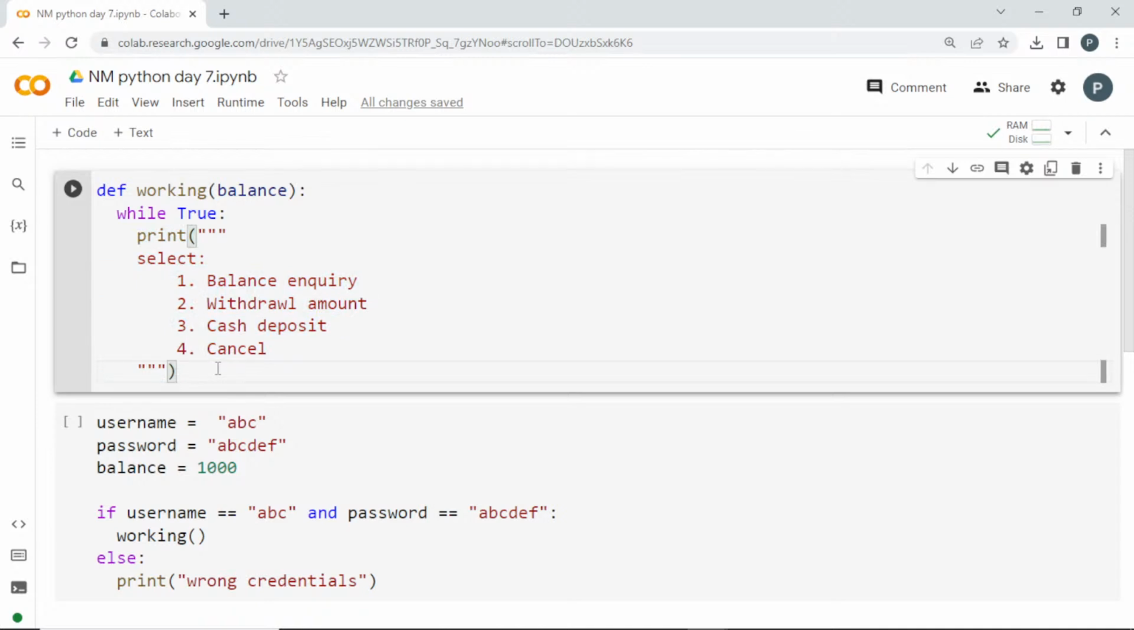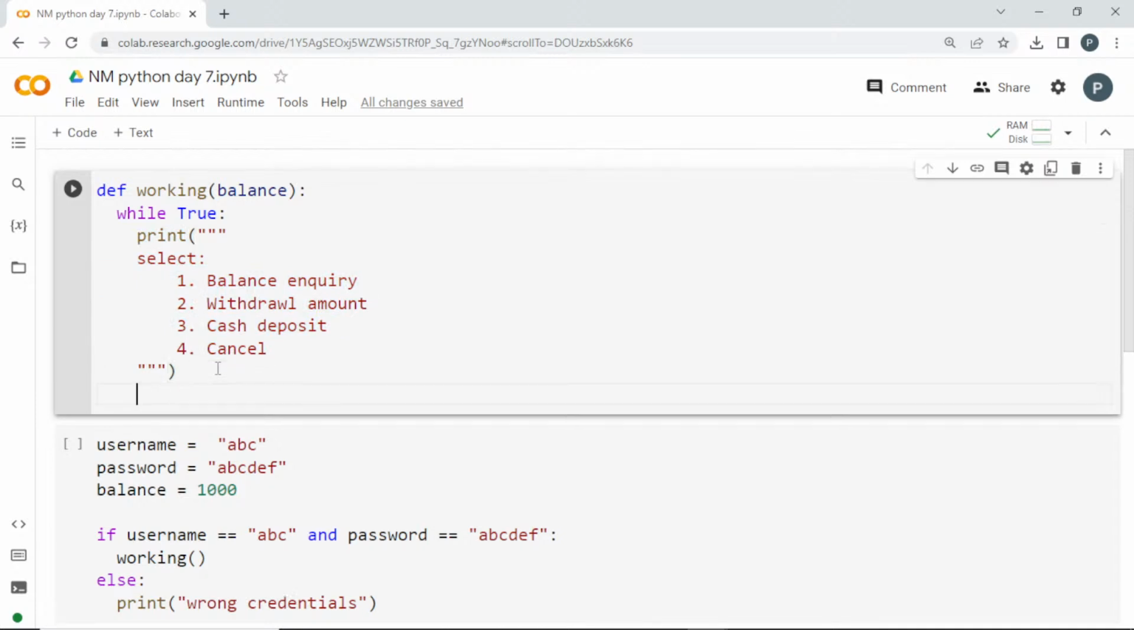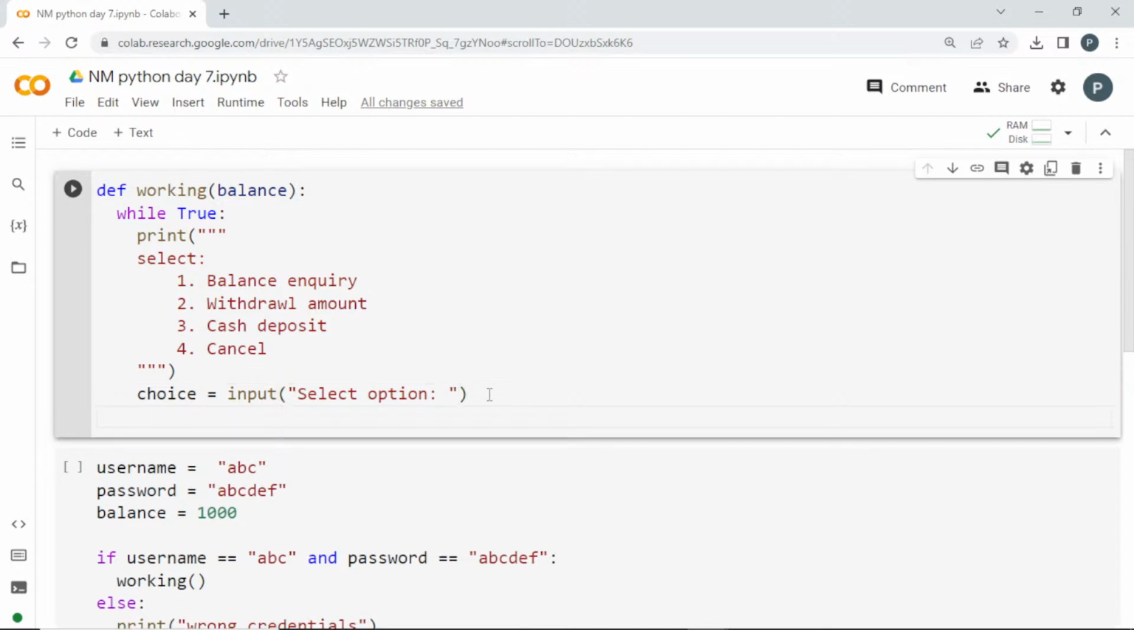Next, I'm going to ask the user to select one. I can choose choice is equal to, I'm going to get it as an integer, or you can get it directly. I'll get it as input, select option. This will get the user input whether it is 1 or 2 or 3 or 4. Based on it, I can give if choice is equal to 1.